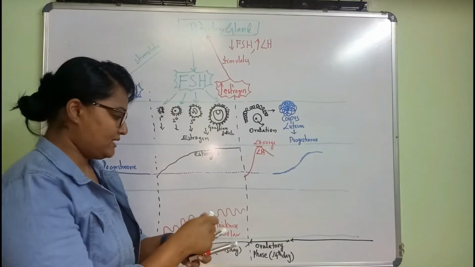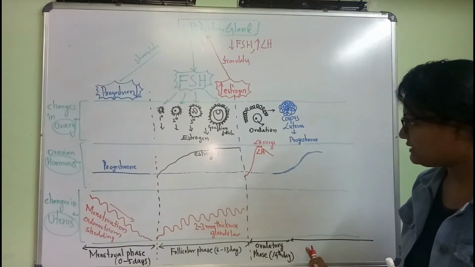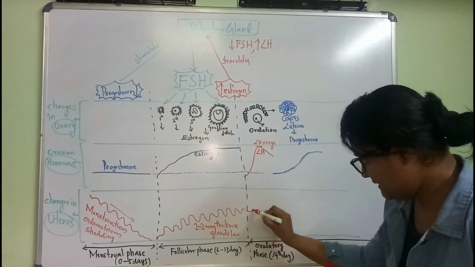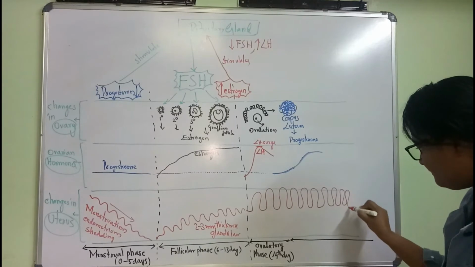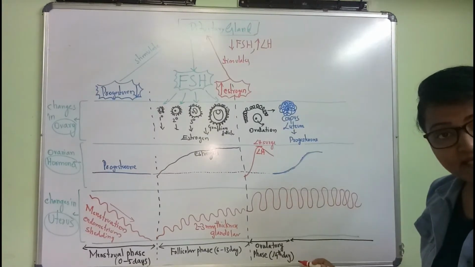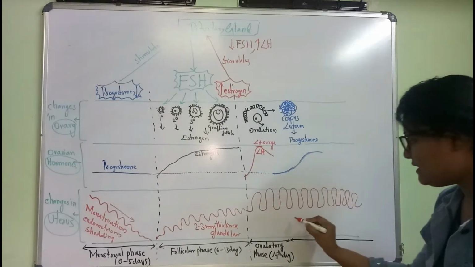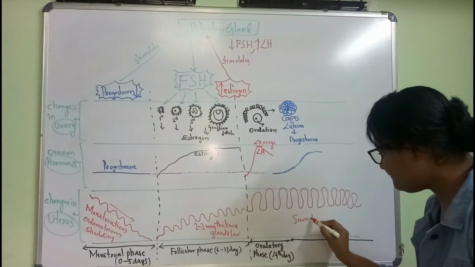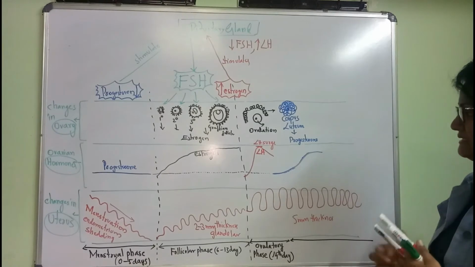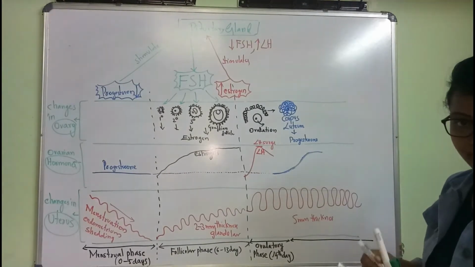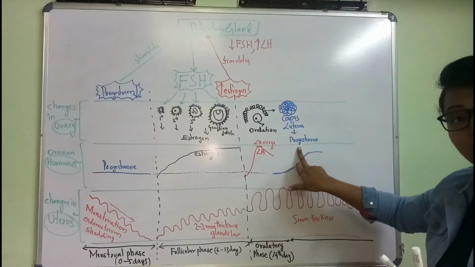Okay, same thing here also. When there is a release of progesterone, again there will be many more foldings of the endometrium wall. The thickness increases, and the endometrium wall is produced even more. Now it will be 5 mm thickness.